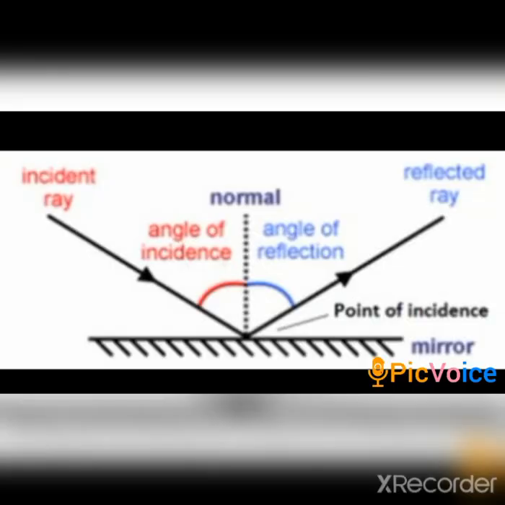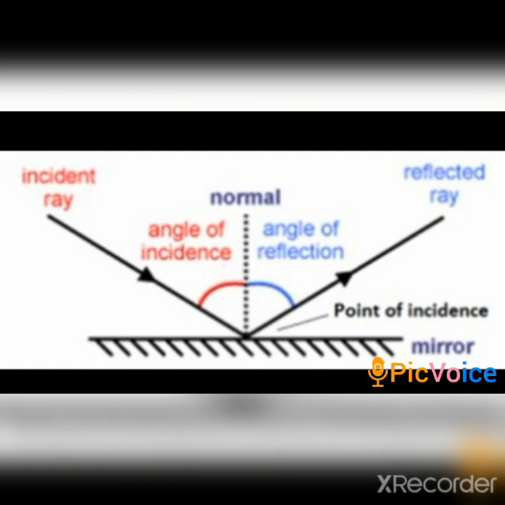I guess you got an idea about what the diagram is. The diagram shows the law of reflection. You can observe in the diagram that the incident ray is reflected at the same angle. The incident ray is the one which comes from a light source. The light source may be the sun or a tube light or a bulb or a candle.